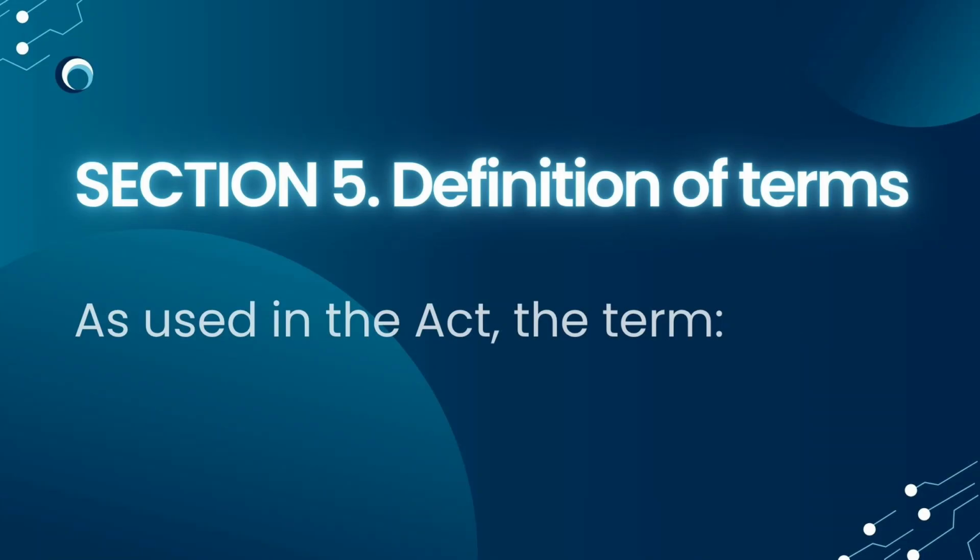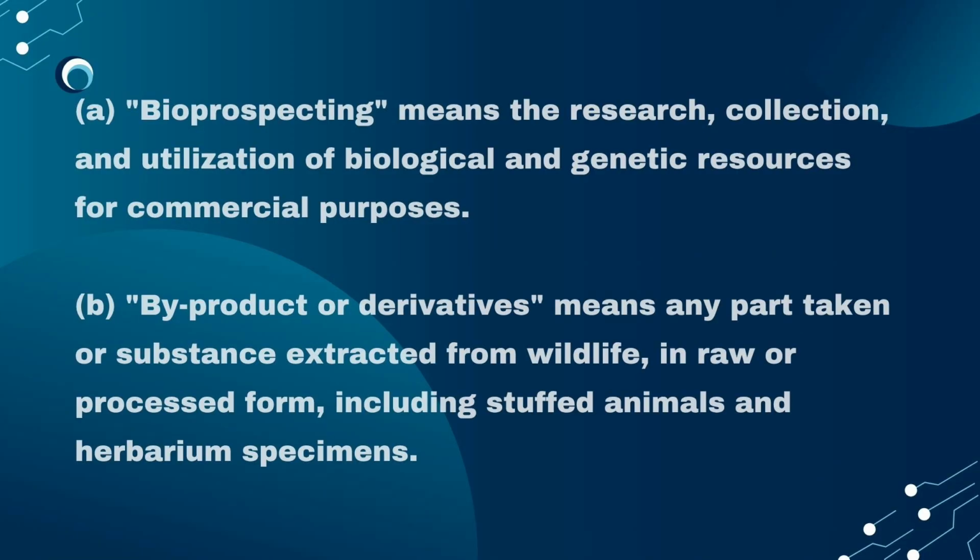Here is the continuation of the previous discussion, Section 5, Definition of Terms. Letter A. Bioprospecting means the research, collection, and utilization of biological and genetic resources for commercial purposes, or in other terms, bioprospecting, also known as biodiversity prospecting, is the exploration of biological material for commercially valuable genetic and biochemical properties. In simple terms, this means the investigation of living things to see how they can be commercially useful to humans.